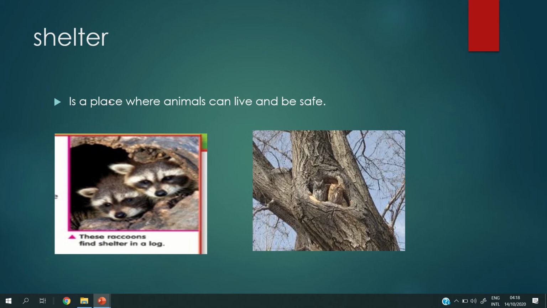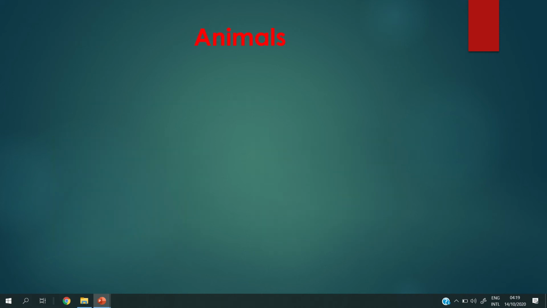This shelter is a place where animals can live and be safe, like these raccoons. Where do these raccoons find shelter? In a log. Okay, and this owl also has a shelter here in the tree. So the shelter is a place where animals can live and be safe, and the animals have needs like food, water, air, and shelter.